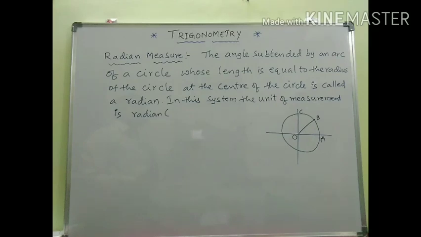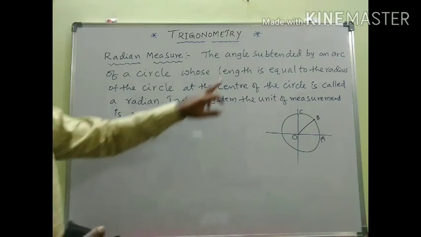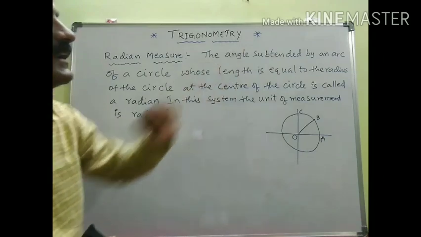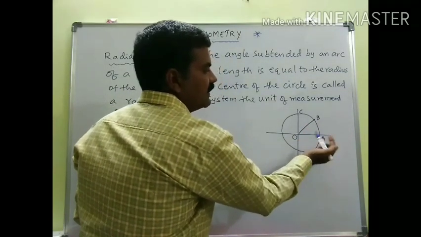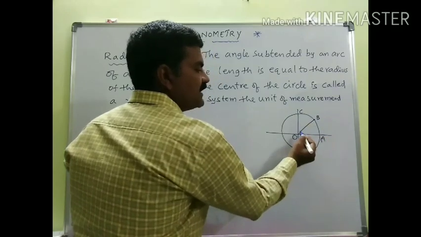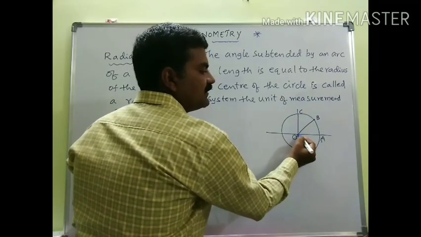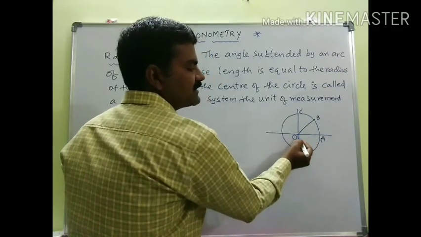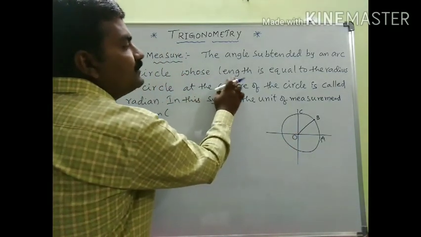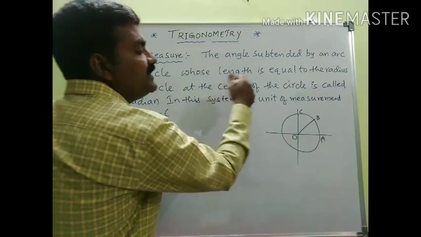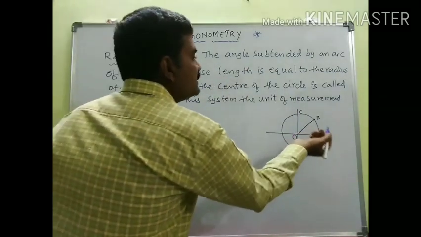Do you understand? Once again, the angle subtended by an arc. For example, see here, AB is an arc which is subtending some angle at the center of the circle O. O is the center of the circle. The condition is that the length of the arc should be equal to the radius of the circle.